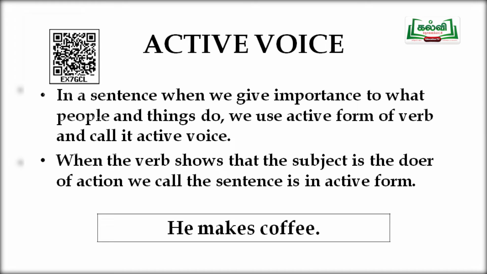This definition is given in your textbook, page number 160. An example for that sentence is, he makes coffee. This is the example for an active voice sentence. Who makes? He makes. So, he is the doer. So, the sentence is in active voice.